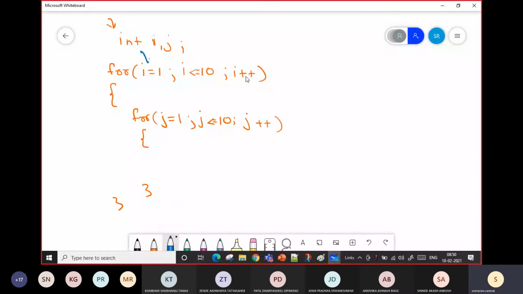First execution, then it will go here. It will check whether the condition is true or not. If it is true, it will come inside. So the value of I is 1 now. It will go inside. For j equal to 1, the value of j is 1 now. So j is less than or equal to 10. Yes, it will come here.